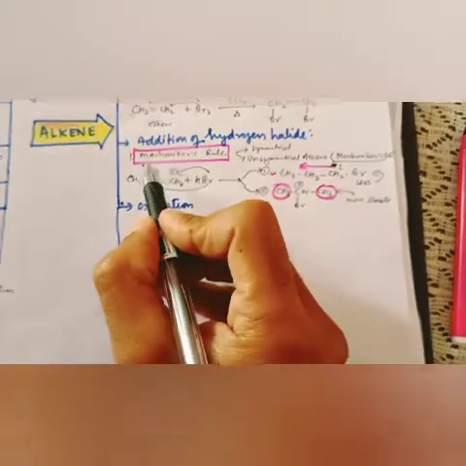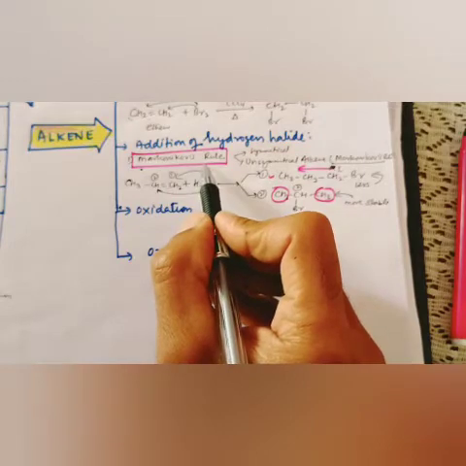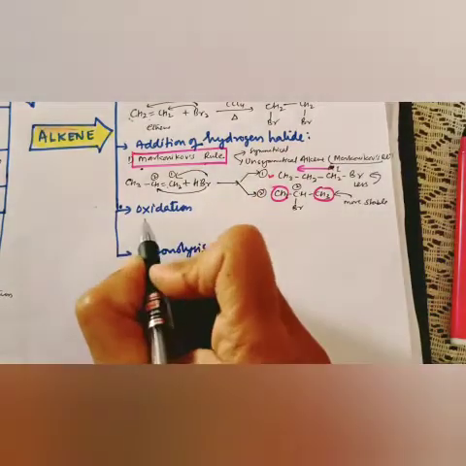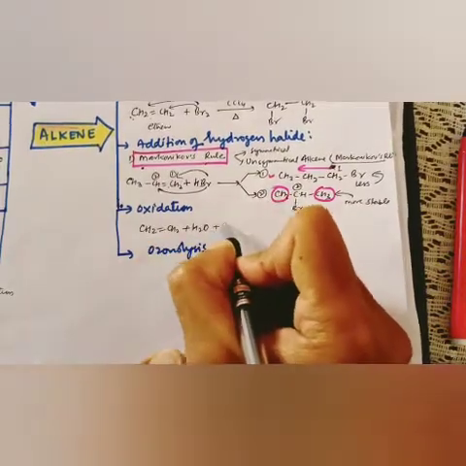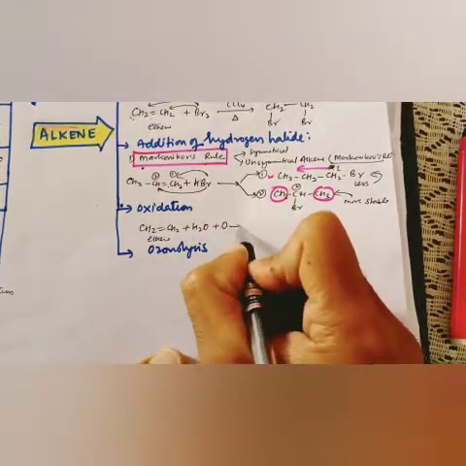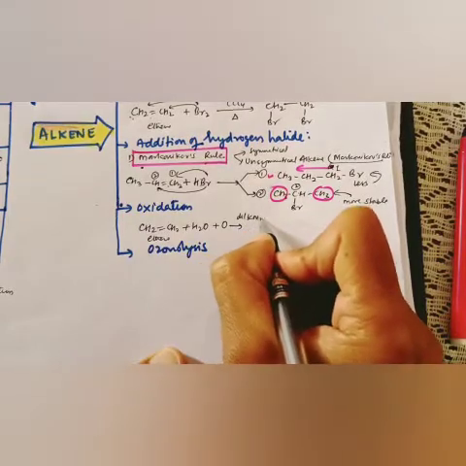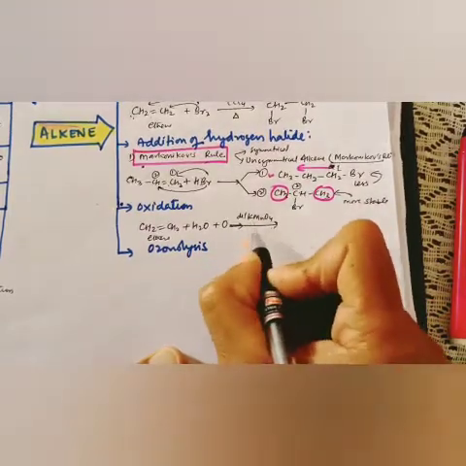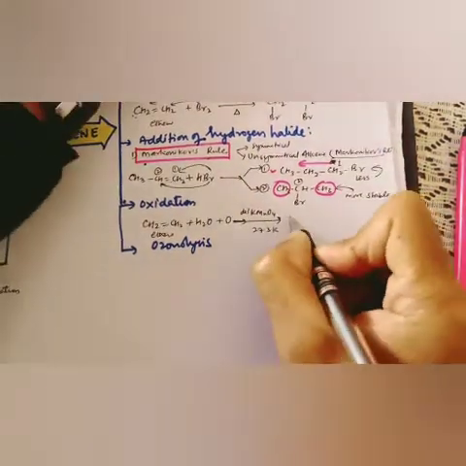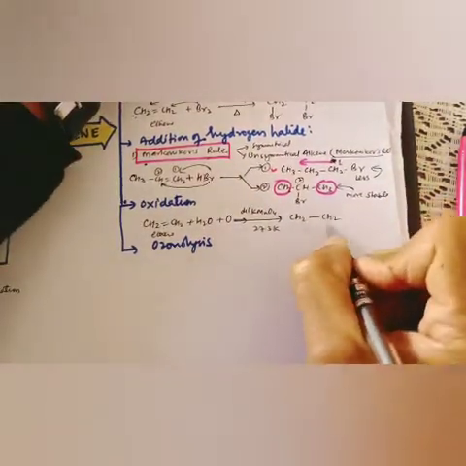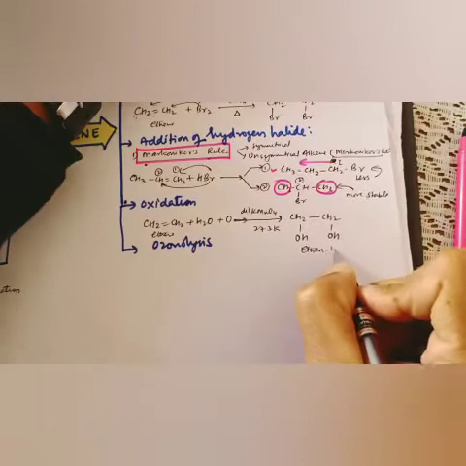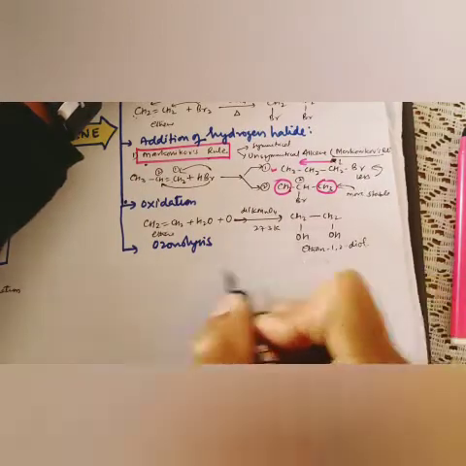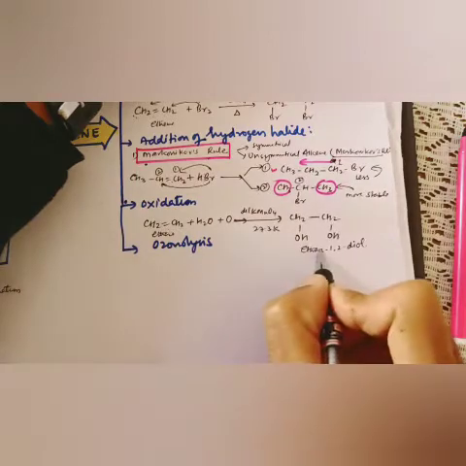So this was the most important reaction in this alkene, addition of hydrogen halide. Now in oxidation, basically you know very well, CH2=CH2 when it reacts with water in the presence of oxygen, in the presence of dilute KMnO4. Whenever oxidation happens, we will add dilute KMnO4 at optimum temperature. So it will change CH2 into alcohol. It will give us ethane-1,2-diol, dear student. It means that it will change the simple alkene into alcohol.